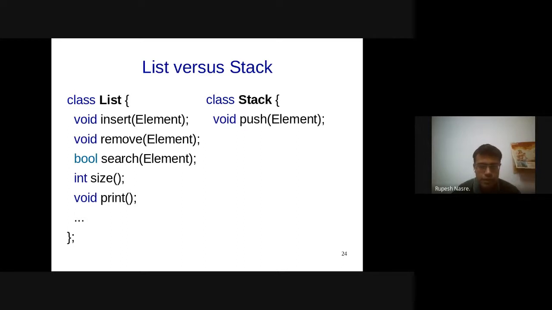Therefore, we will not be able to pass a parameter. We don't need to. We don't need to pass a parameter to the pop method, and whatever is the stack top, that is going to get removed. You don't have the flexibility to, let's say, remove a particular element from the stack. Right? Does that seem reasonable, Salman?